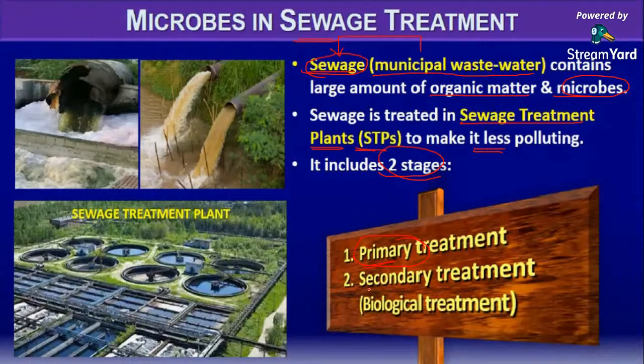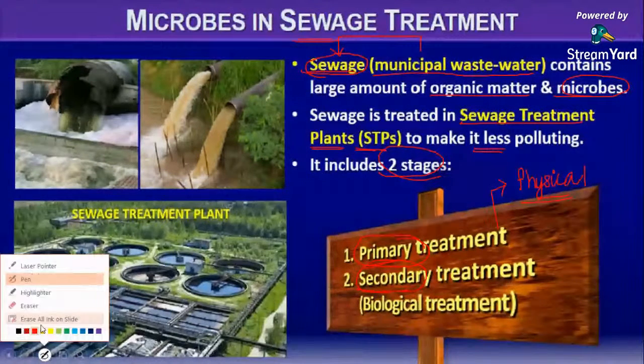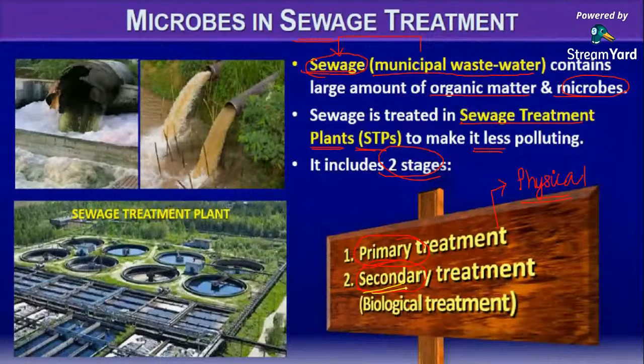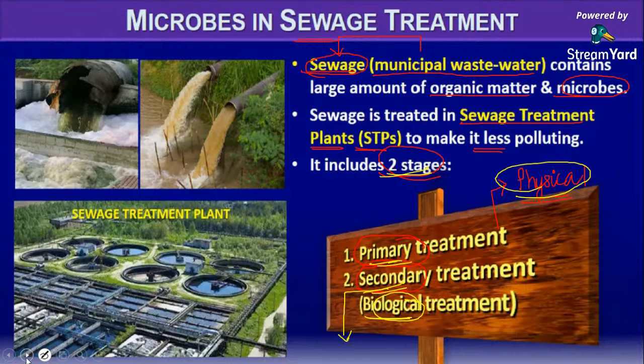Primary treatment can also be termed the physical treatment of wastewater, and the secondary treatment can be termed the biological treatment of wastewater. These are the two stages involved in sewage treatment.